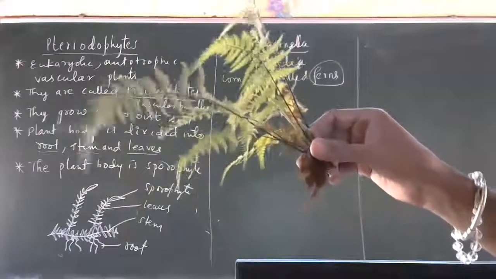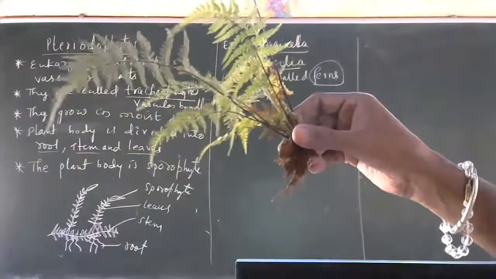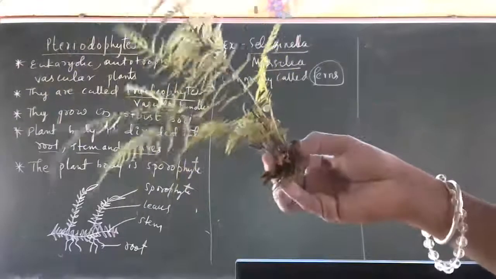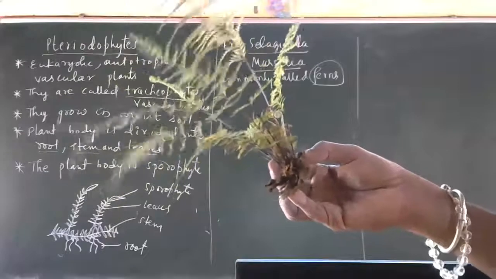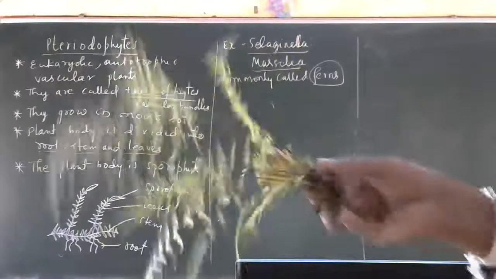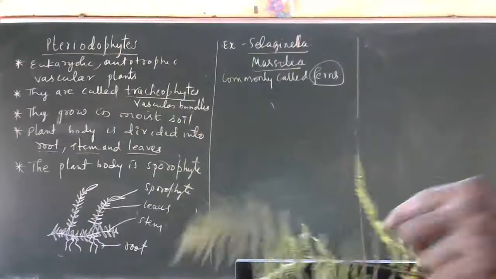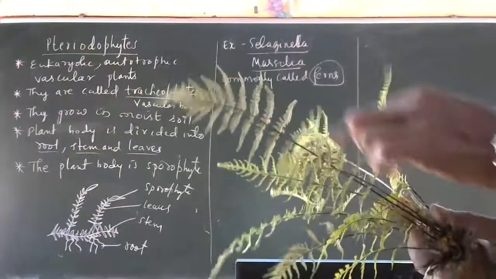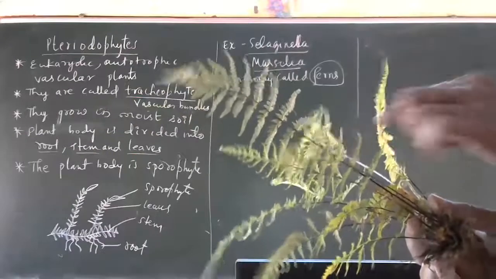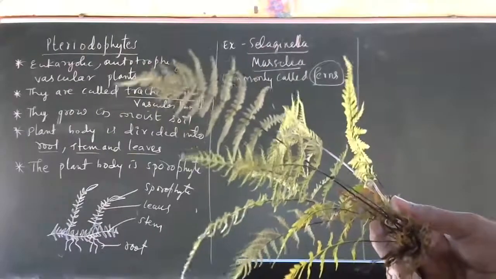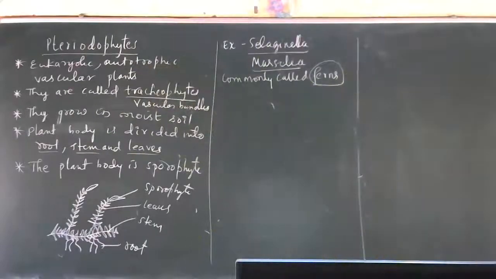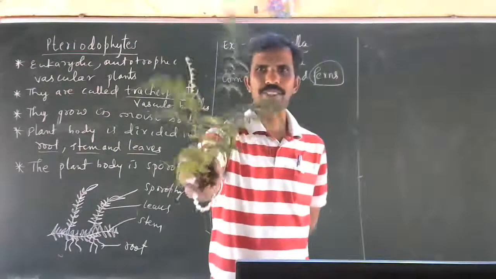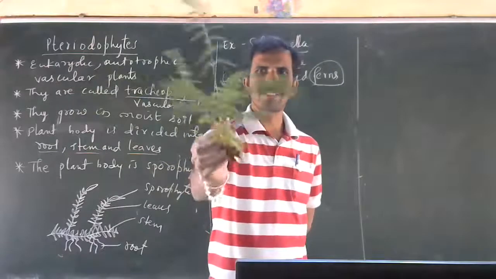These are the common plants we can see in our garden, coconut plantation, nearby our houses and all. You can see black spots here. These black spots on the ventral side of the leaves are called spores. So I hope you have seen these types of plants. These are called ferns.